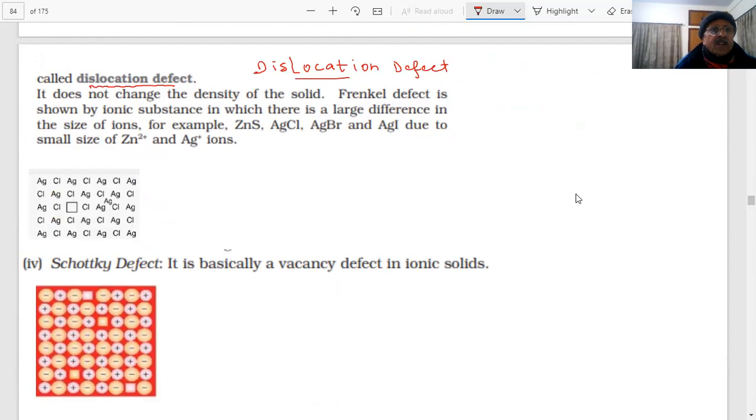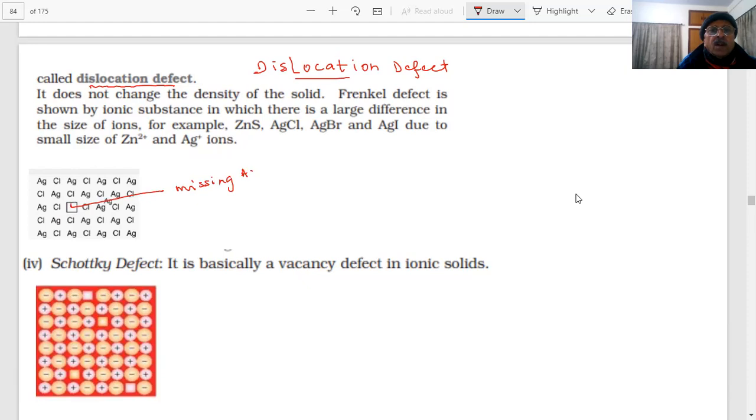Here is another picture of that. This is an AgCl crystal lattice: Ag, Cl, Ag, Cl. You can see that at this point the silver ion is missing.